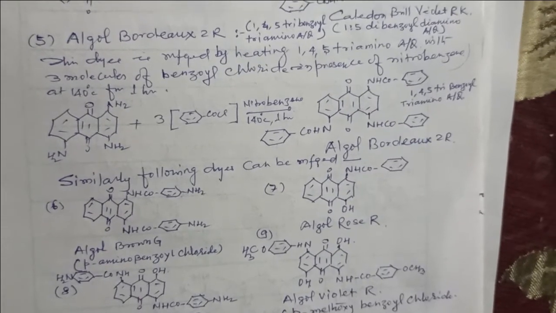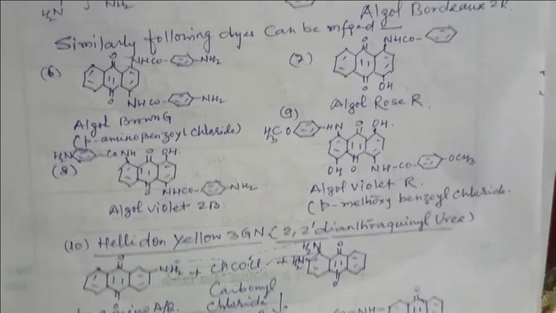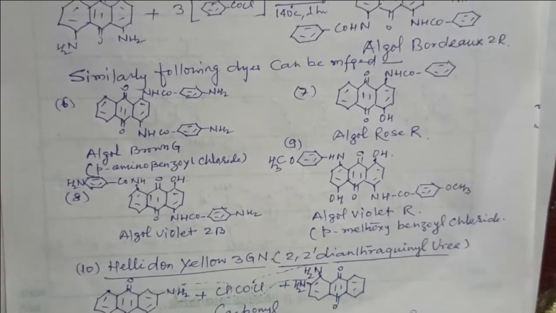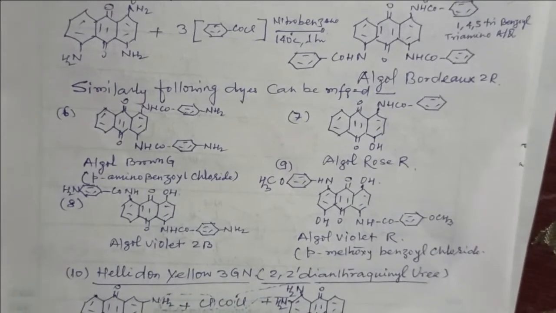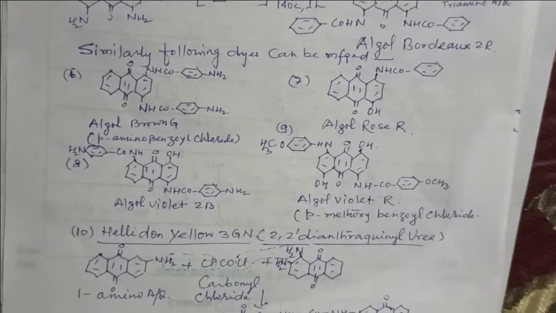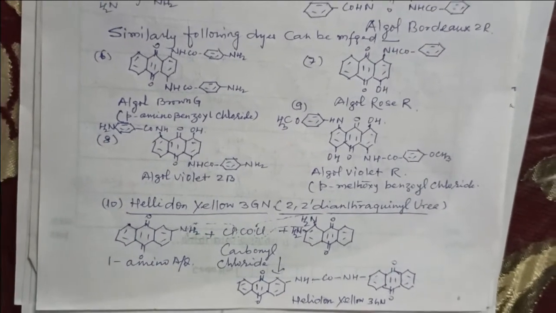Similarly, the following dyes can be manufactured: number 6 Algol Brown, number 7 Algol Rose, number 8 Algol Violet 2B, number 9 Algol Violet R, and number 10 Caledon Yellow 3G.